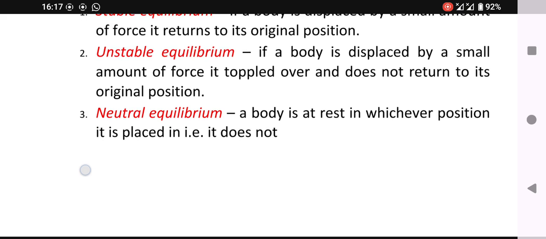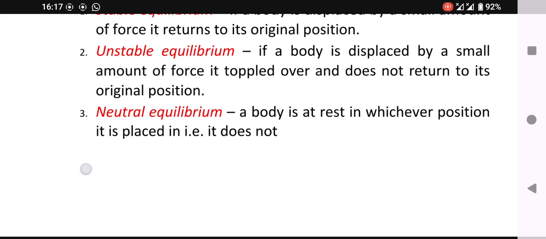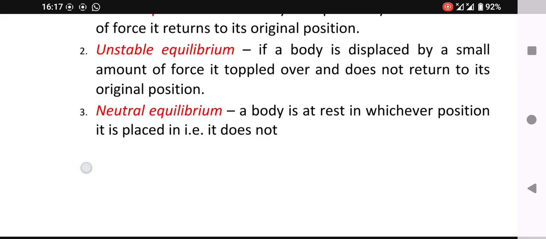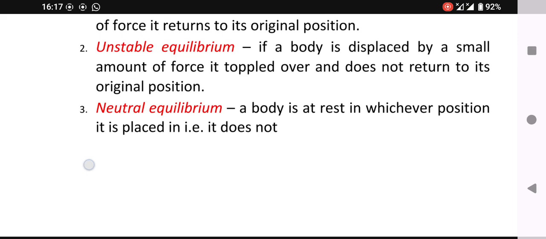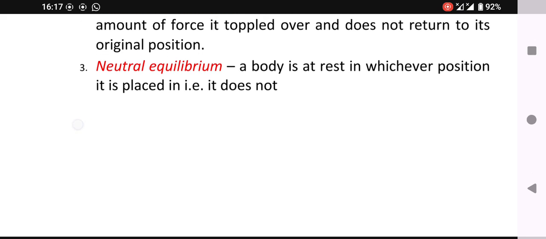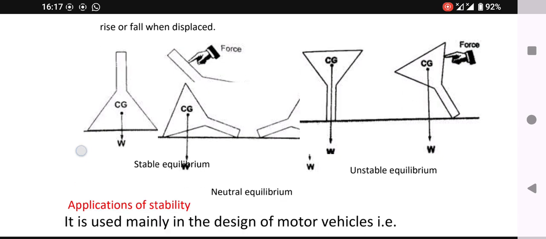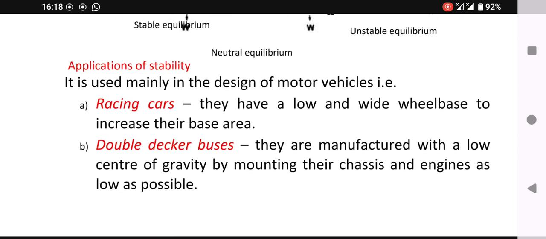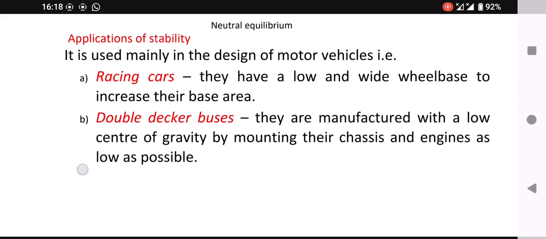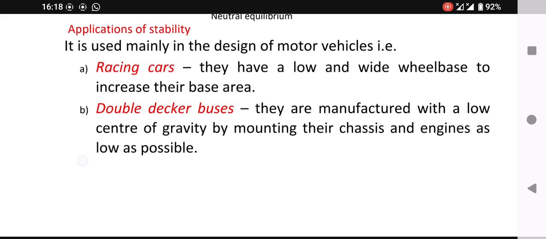When is a body said to be at neutral equilibrium? When a body is at rest in whichever position it is placed, that body is said to be at neutral equilibrium. Applications of stability are racing cars. They have a very wide base to provide a broader base area.